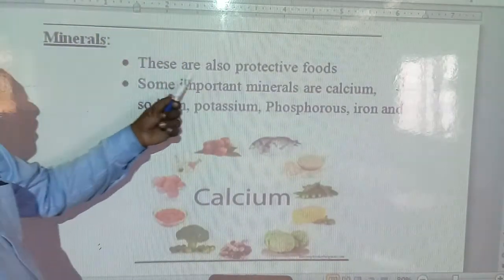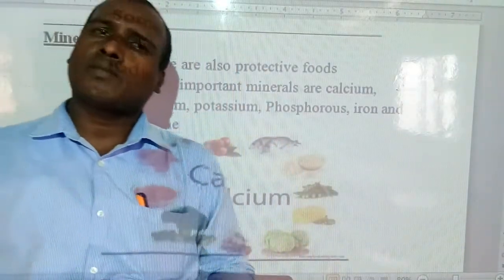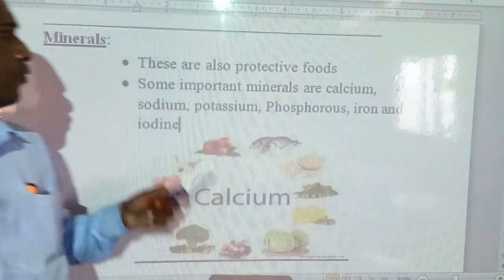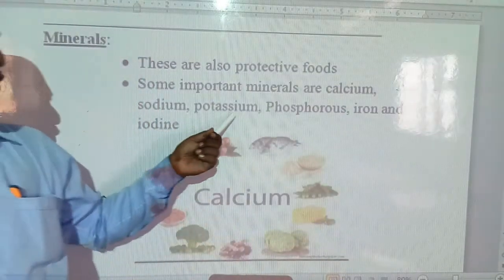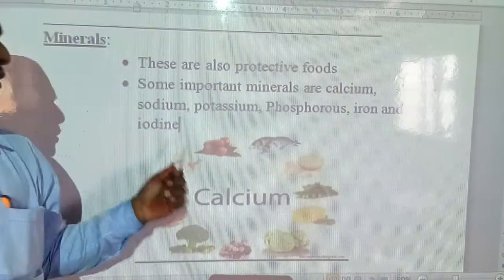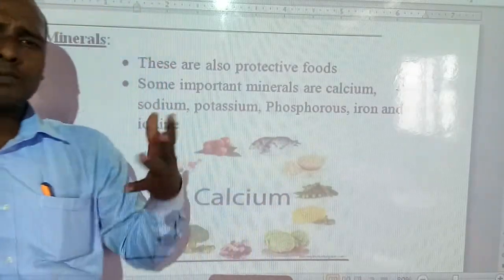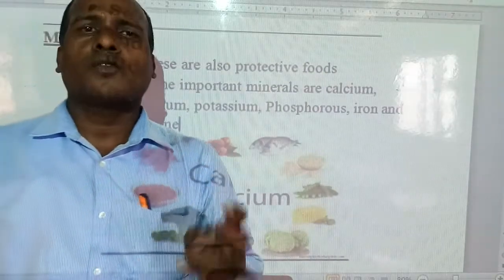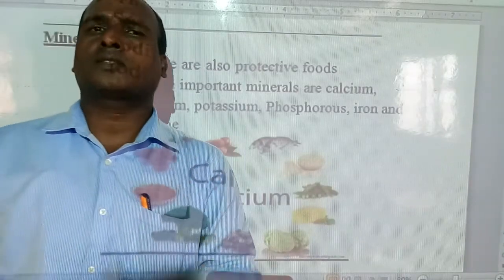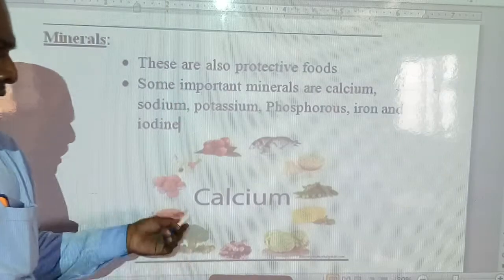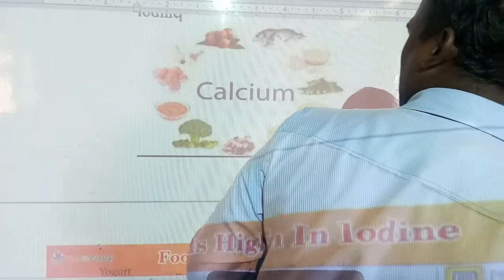Minerals are also protective foods, just like vitamins. Some important minerals are calcium, sodium, potassium, phosphorus, iron and iodine. There are so many minerals, but out of those, some important ones are calcium, phosphorus, potassium, iron and iodine. These are very important minerals for the body. So let us see which foods are rich in minerals. First of all, we will discuss calcium.